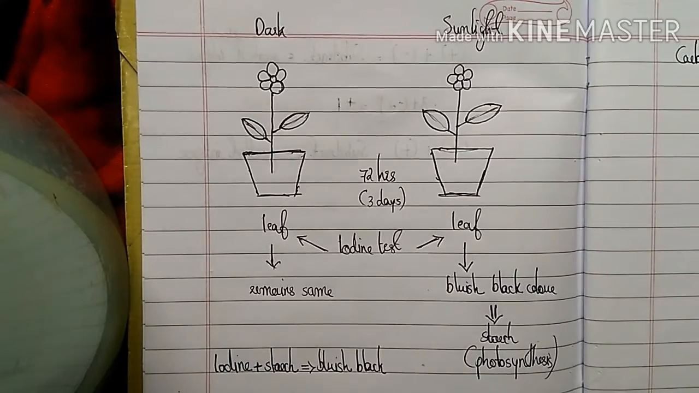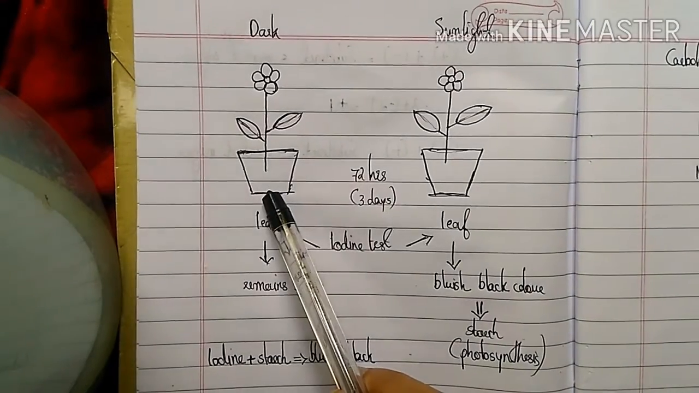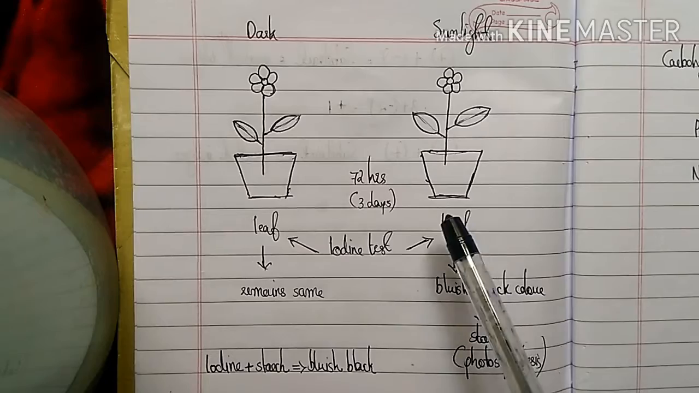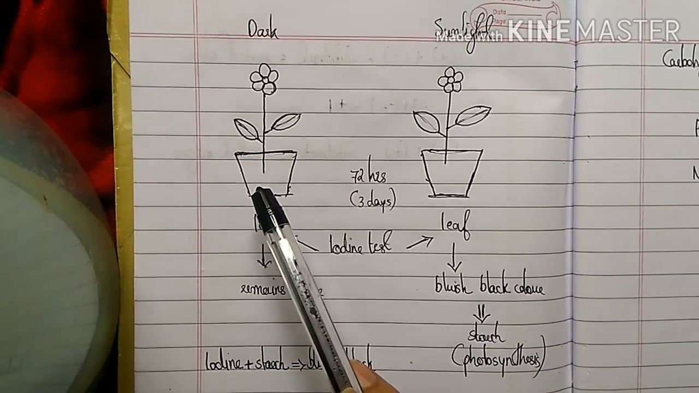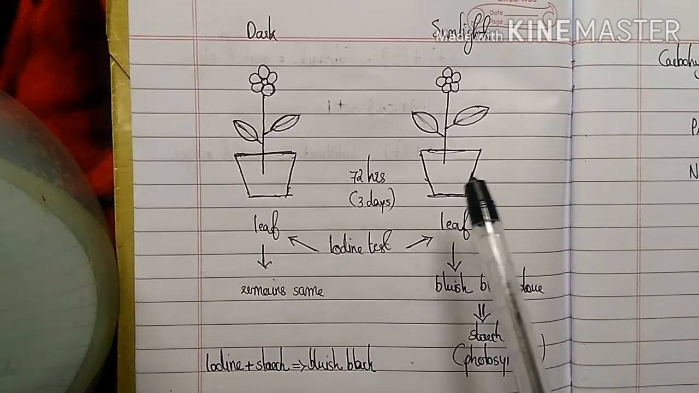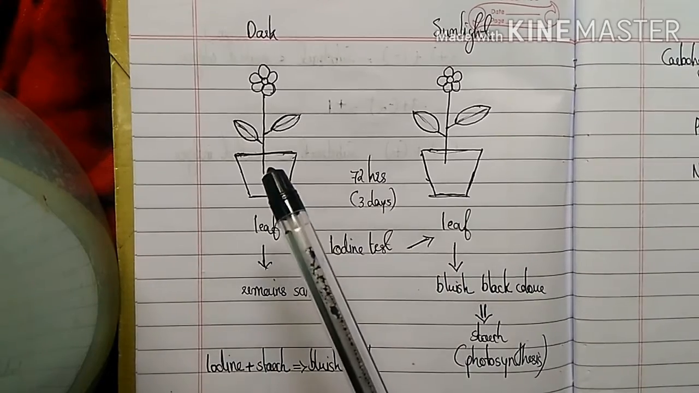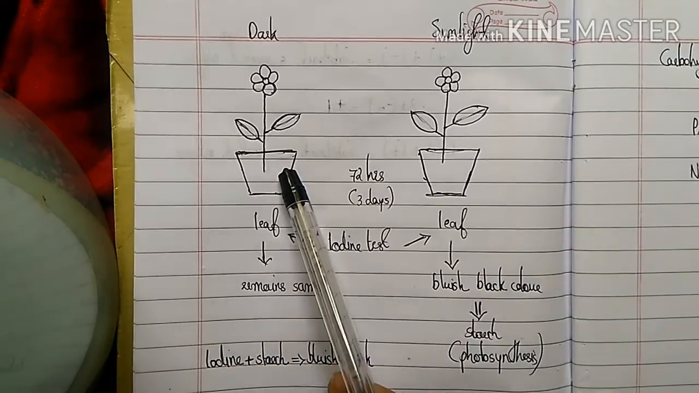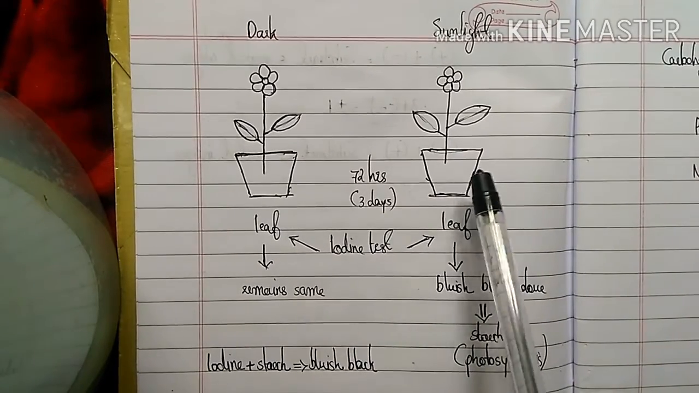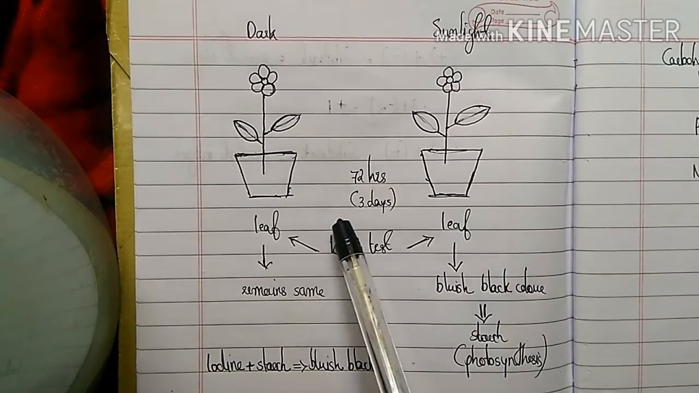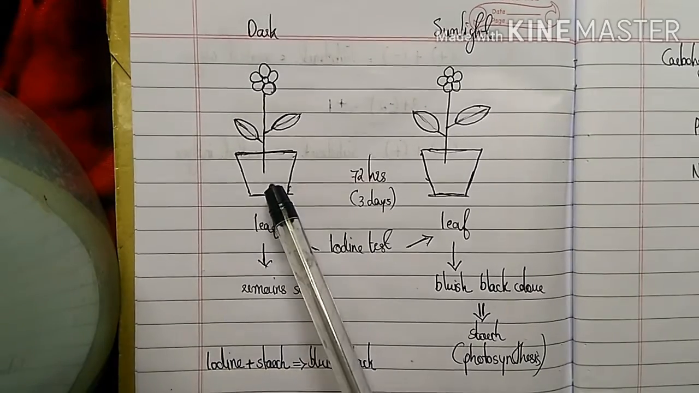So coming to activity 1.1, we have to take two potted plants, one kept in the dark and the other in sunlight for 72 hours. That means we keep one plant in the dark and the other in sunlight for 3 days. After 3 days, we have to take a leaf from each of these plants.